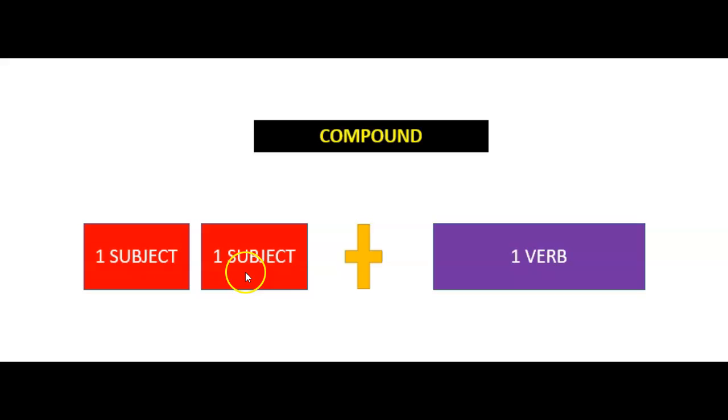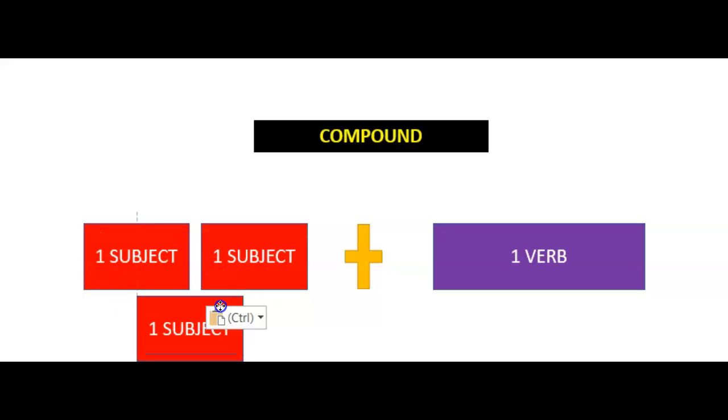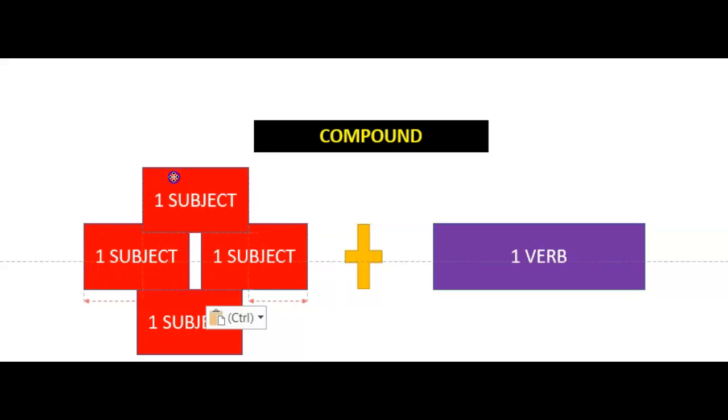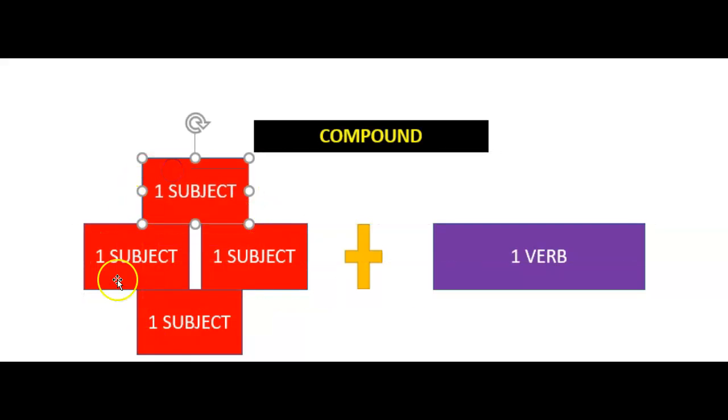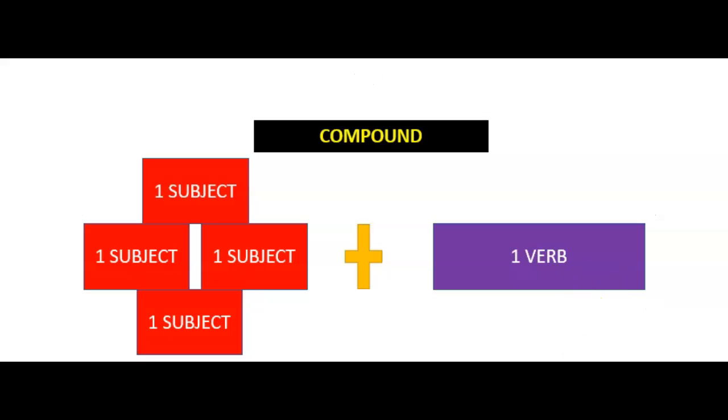That's 2 or more doing one action. In fact, we could get really fancy and even add a third one or a fourth one. Whatever these things are, they're all doing just this one verb action. It's a compound subject doing one action.